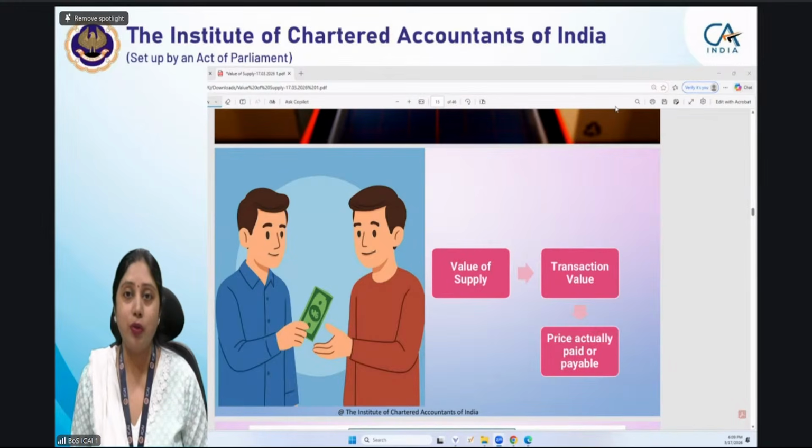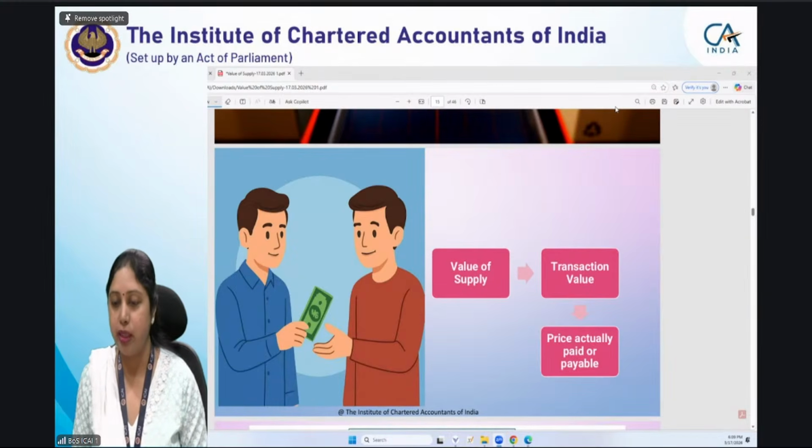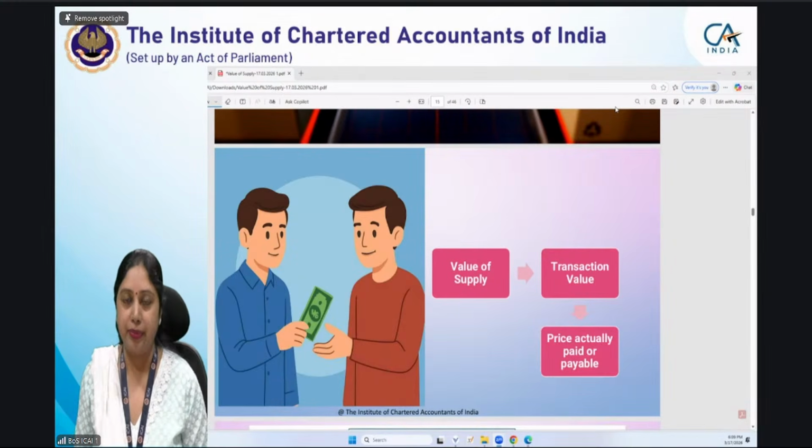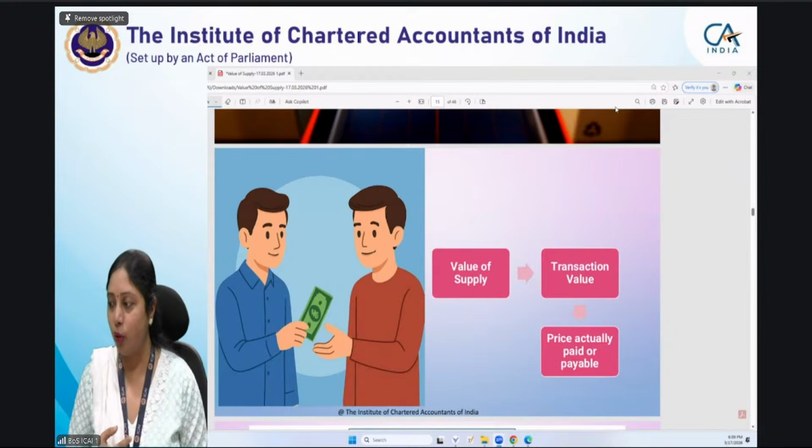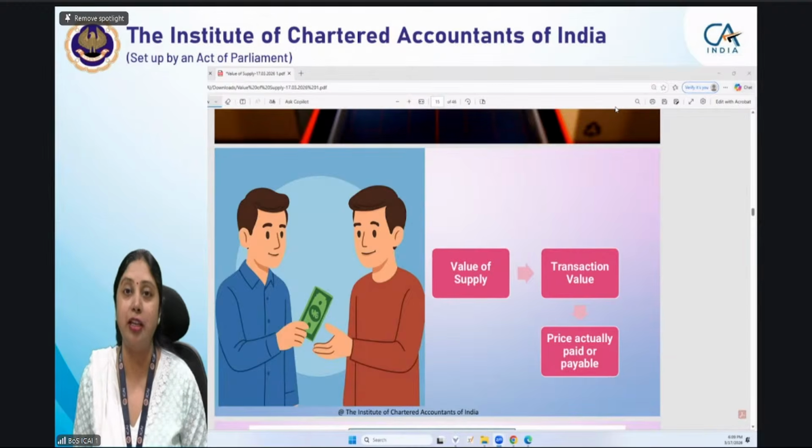So value of supply as per section 15 is the transaction value. Now what is transaction value? Transaction value is the price actually paid or payable. Now there are two more conditions which are attached to this. Quickly in the chat box, I want all of you to tell me, you have done it quite thoroughly in the last class as per section 15. Value of supply is transaction value, transaction value is price actually paid or payable. Now tell me two more conditions which are attached to it.